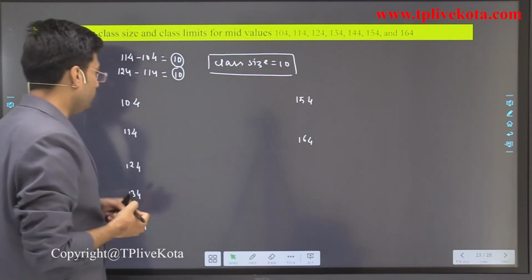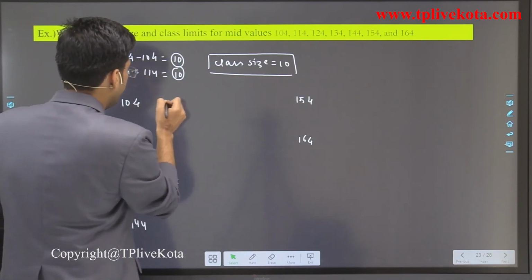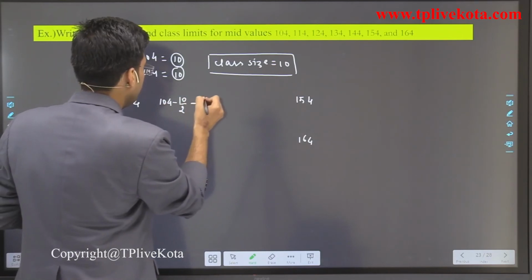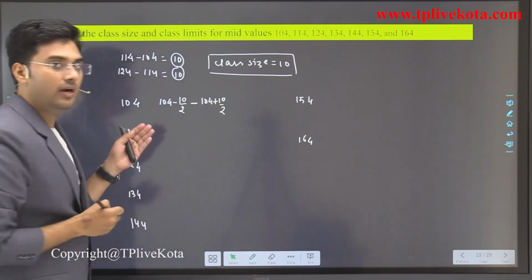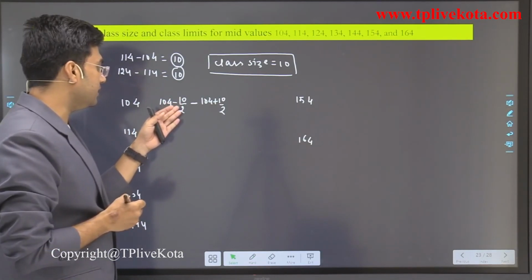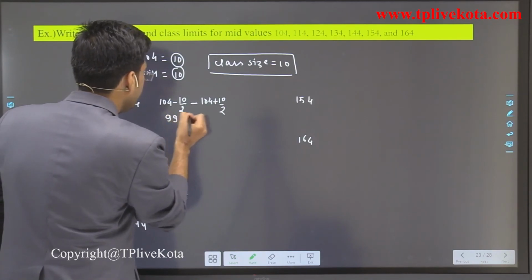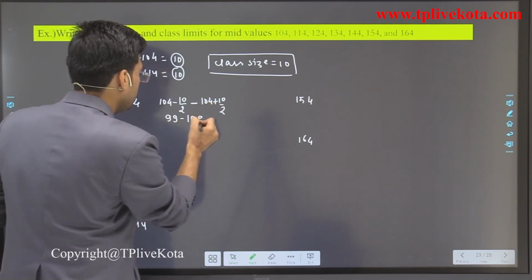Okay, so we know how we find the classes: 104 minus 10 by 2 up to 104 plus 10 by 2. Then what will we get? 104 minus 5 is 99, and 104 plus 5 is 109.